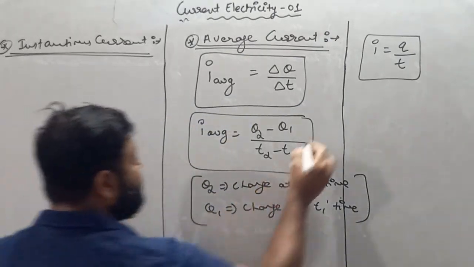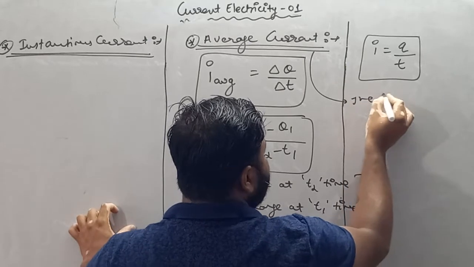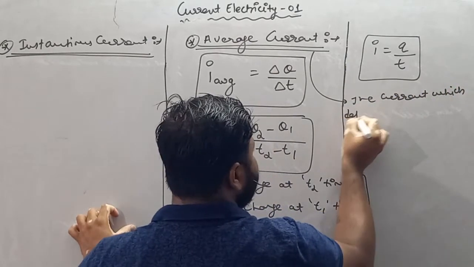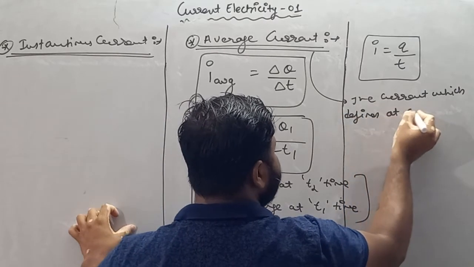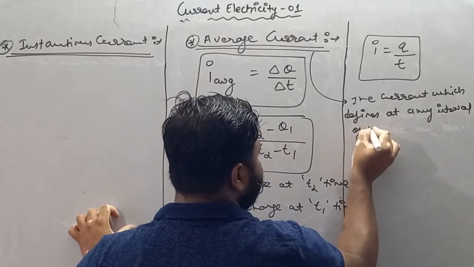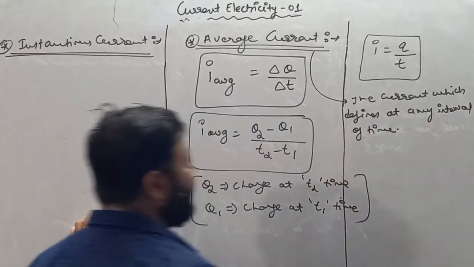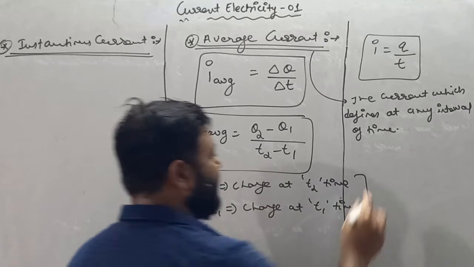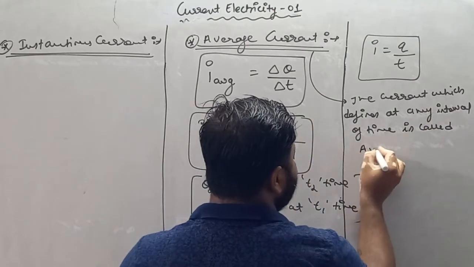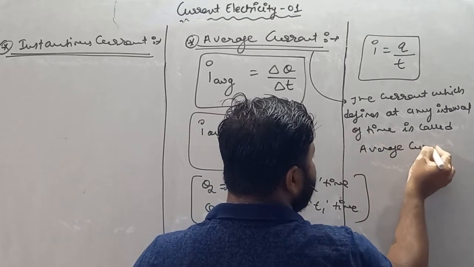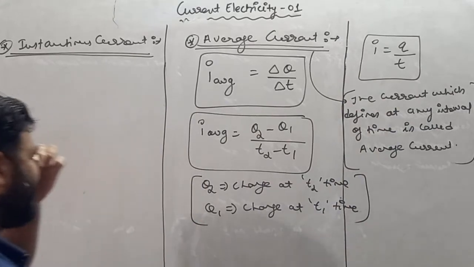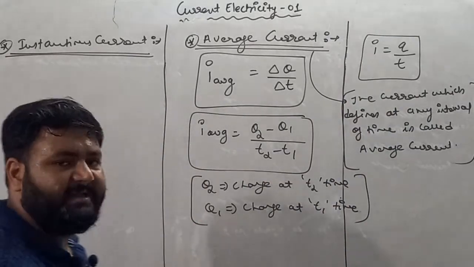I'll write here: the current which is defined at any interval of time is called average current.